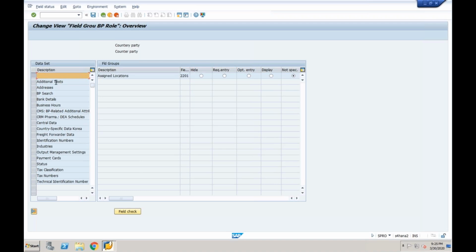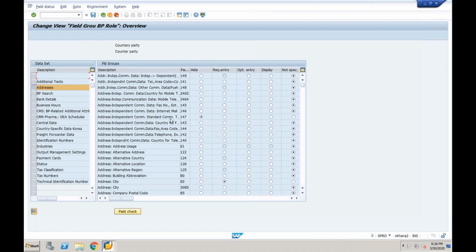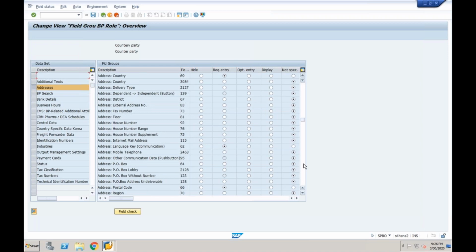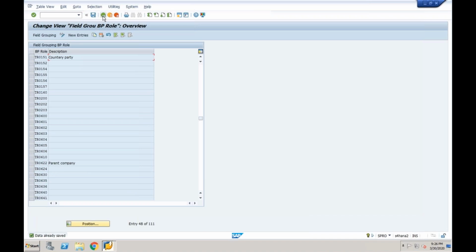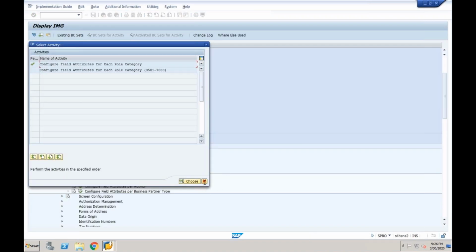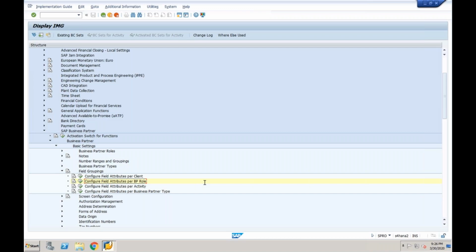Say for example, if you go to additional text or address details, the standard comment is kept as a required field. You can remove it. So whatever fields you require, you can keep as a required field or mandatory field, whatever it may be. So like this, we can control the fields as per the role. For any role, not only in counterparty, just one point I have shown. For any type of role, you can control the fields like this.